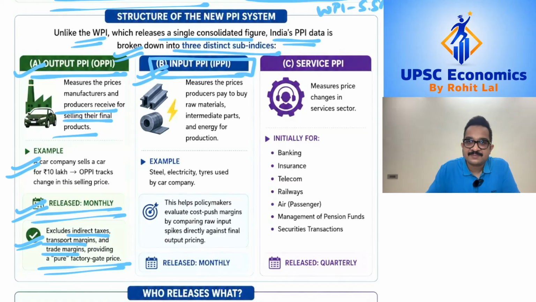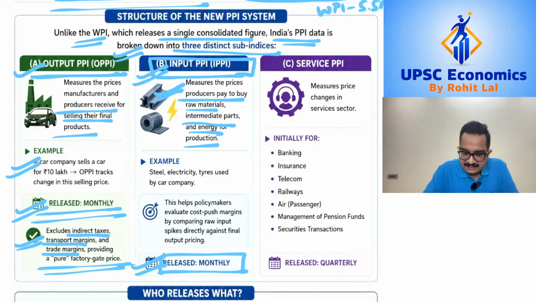The second subset of data which is going to be released as part of PPI is the input PPI. Now this is going to help one understand the prices which the producers are paying for different raw materials, in our case for the different engines or doors, as well as for the energy which is being used for producing the final output. Also, the input PPI data is going to be released on a monthly basis.